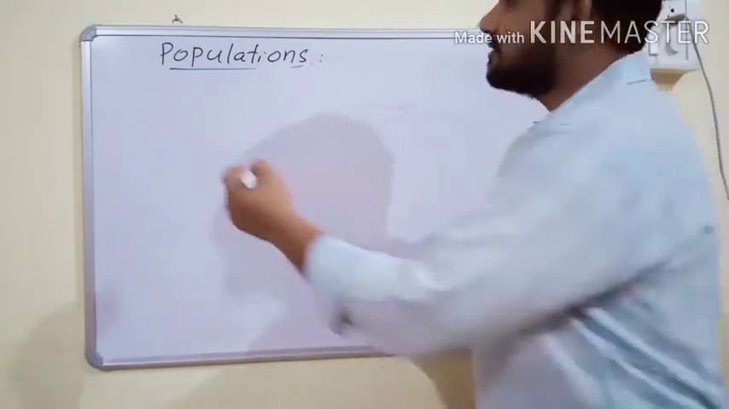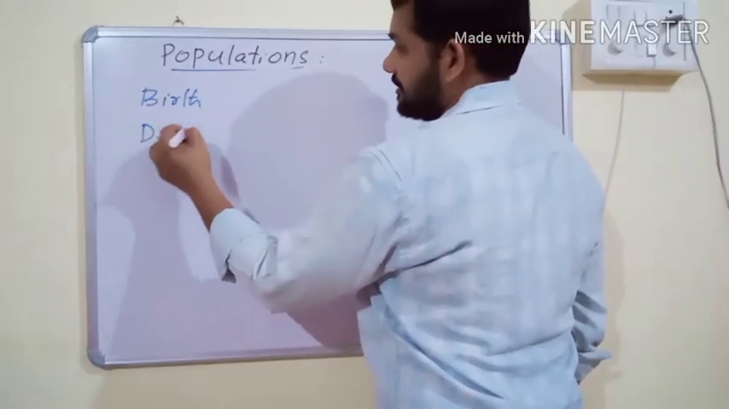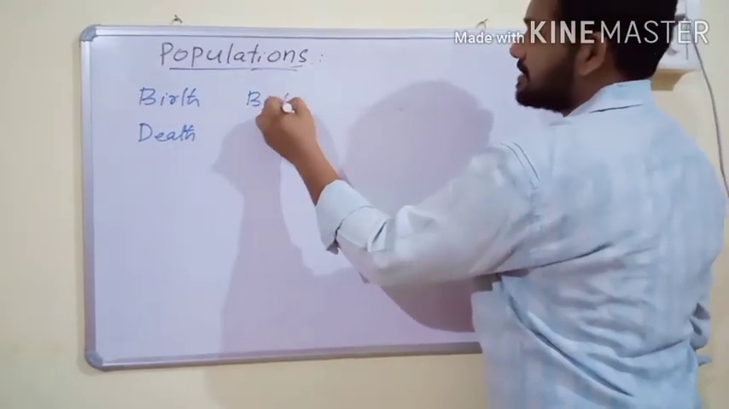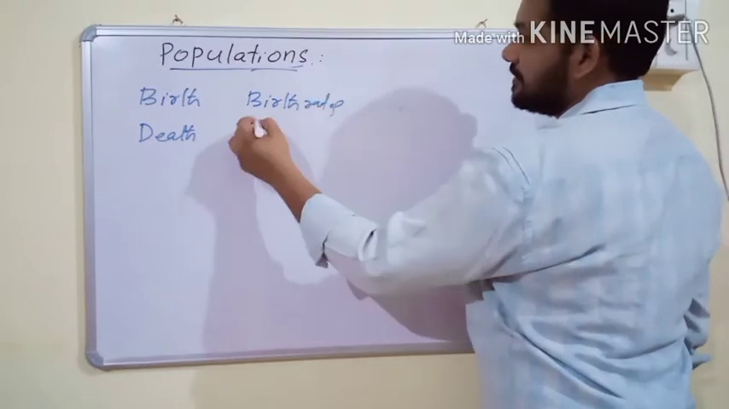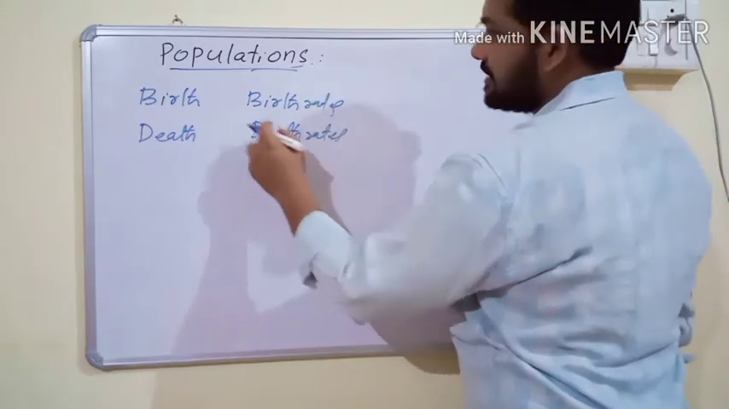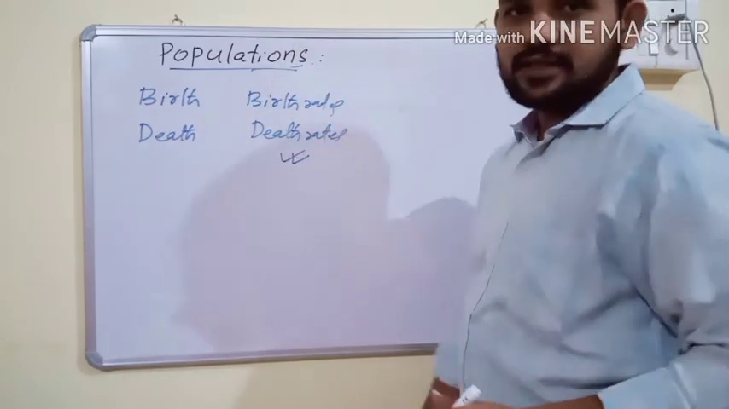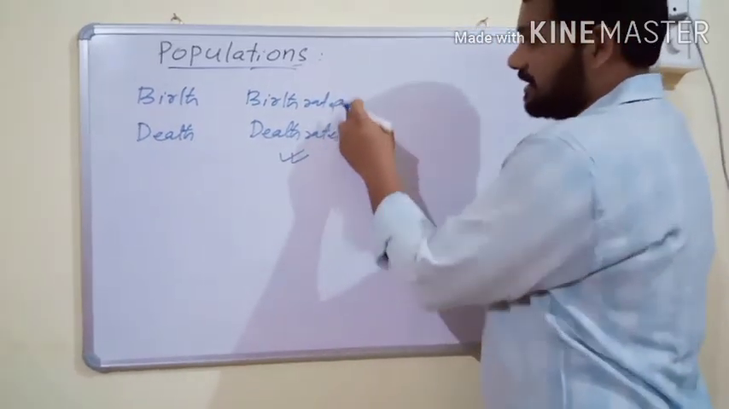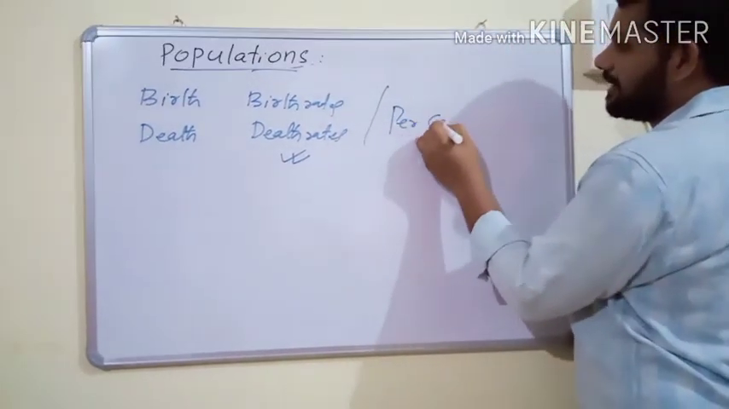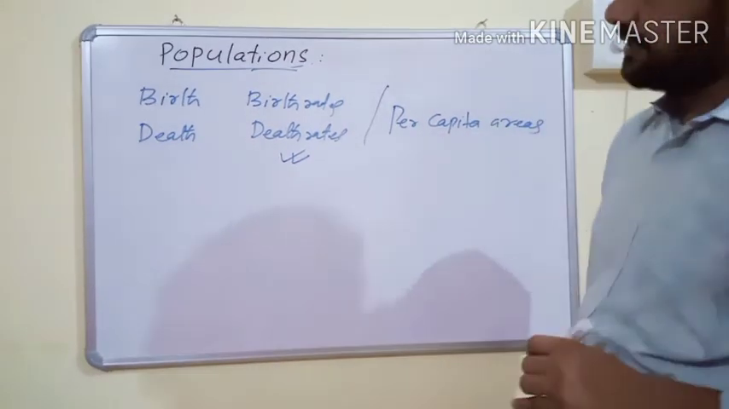For example, an individual may have birth or death, but a population has birth rates and death rates. Birth rates and death rates are absent in an individual organism, and these qualities are present only in the case of a population. These rates are considered per capita.